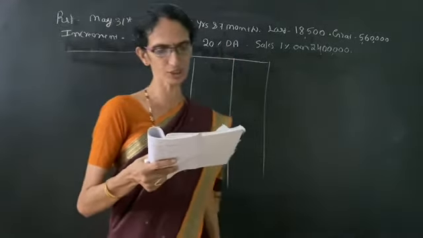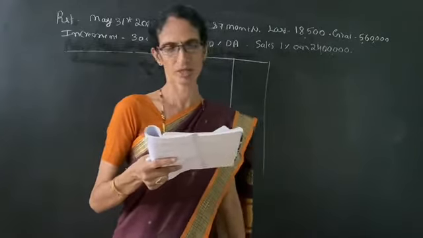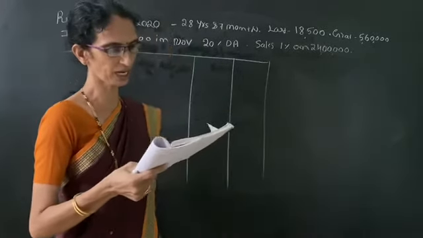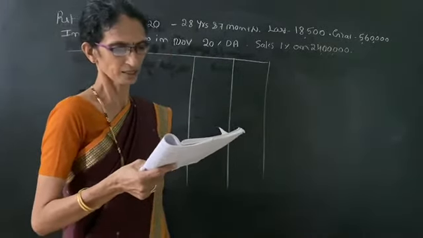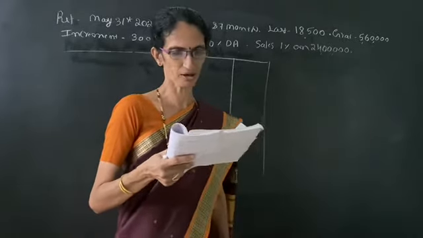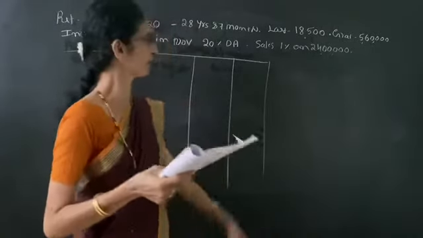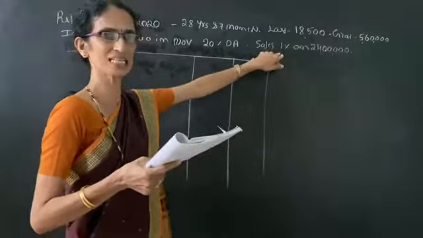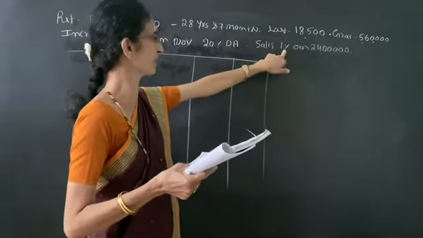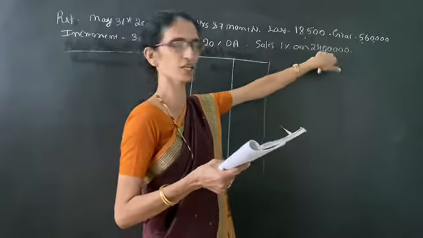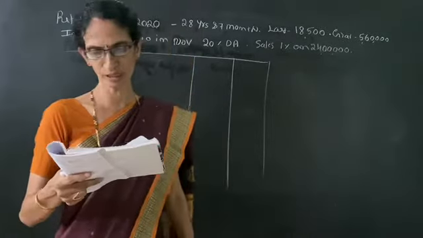She has achieved a sales target of 24 lakh during the last 10 months period to the month of retirement on which she received a commission of 1%. So it is clearly given she is receiving 1% commission on sales turnover of rupees 24 lakhs.